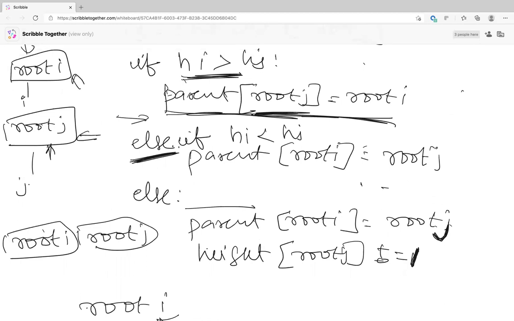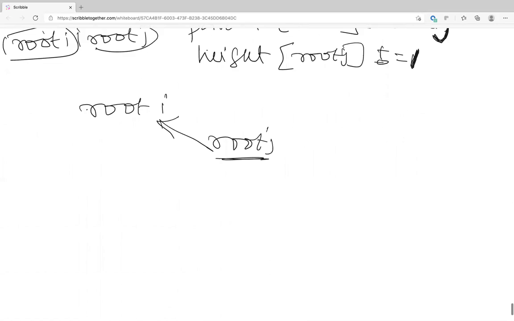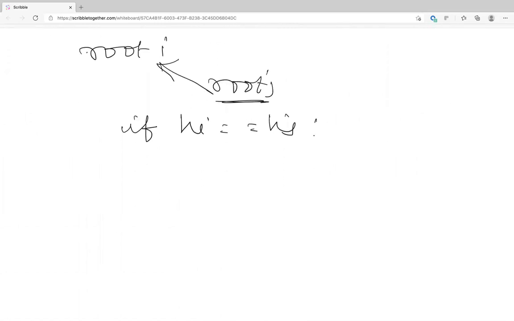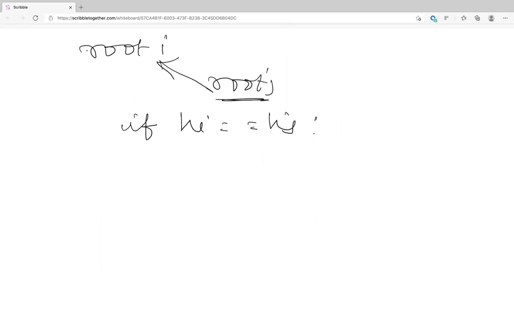And in an if condition, you're going to increment the root i. Okay, so you're saying if hi is exactly equal to hj, you do the increment. In another case, you don't do it. No. If hi is less than hj, then you do increment. Why will you increment?